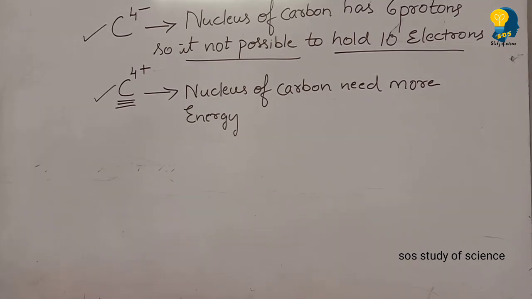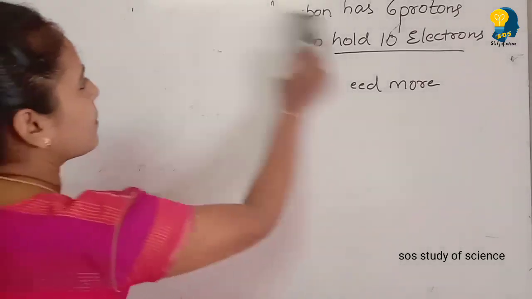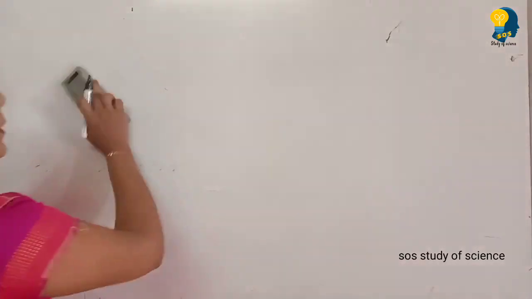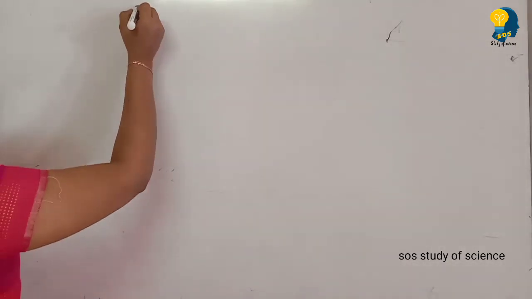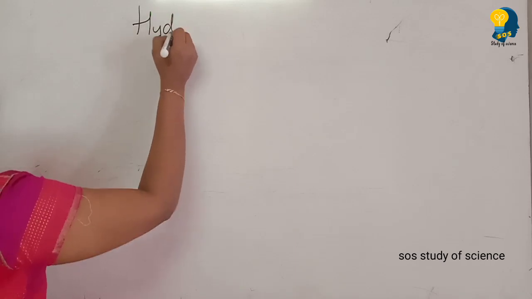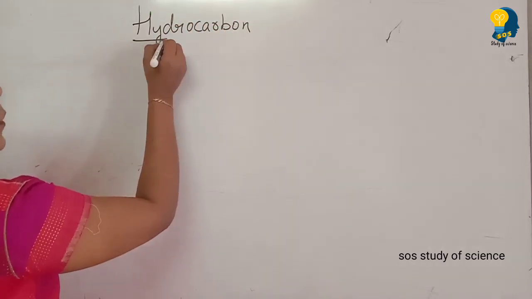So the next topic which you all have to learn, and a very important topic, is hydrocarbons. First you have to know what is meant by hydrocarbon. See, the name itself says hydro and carbon.